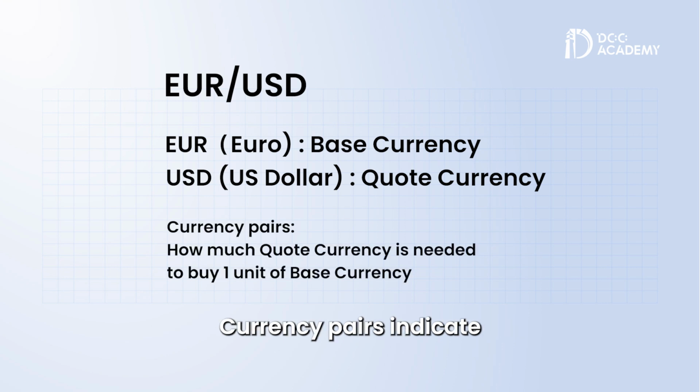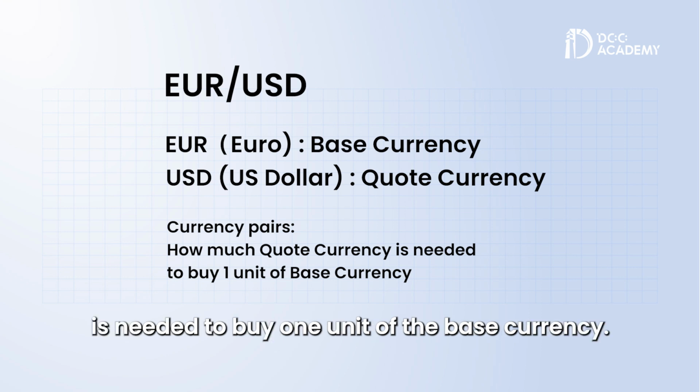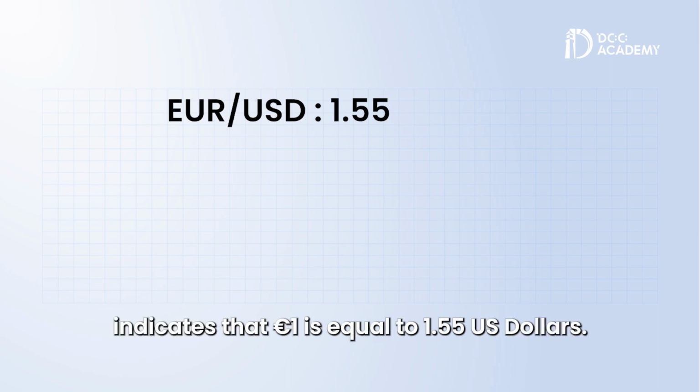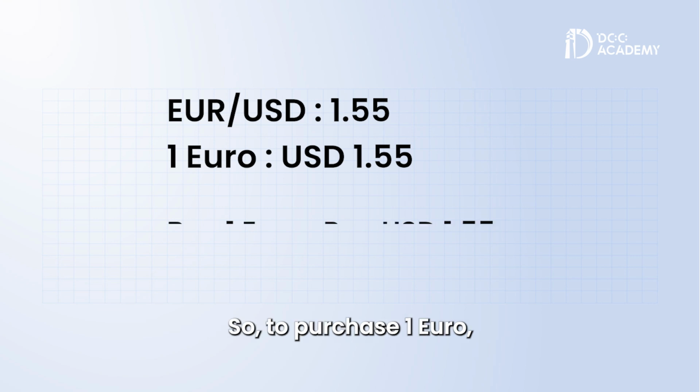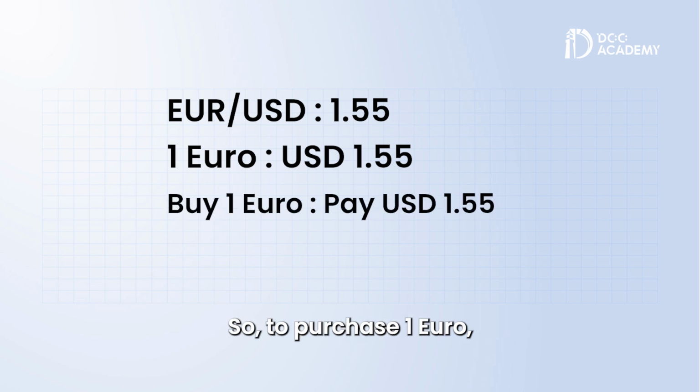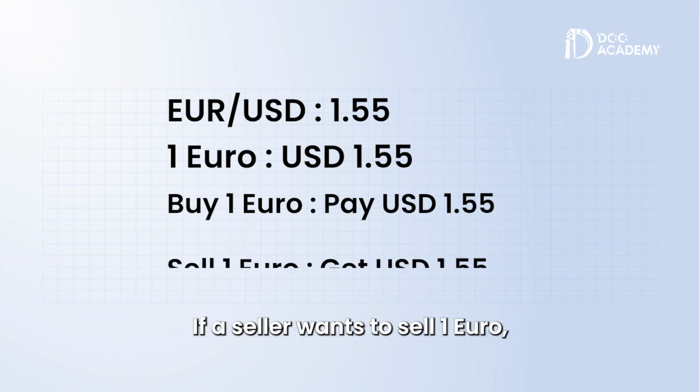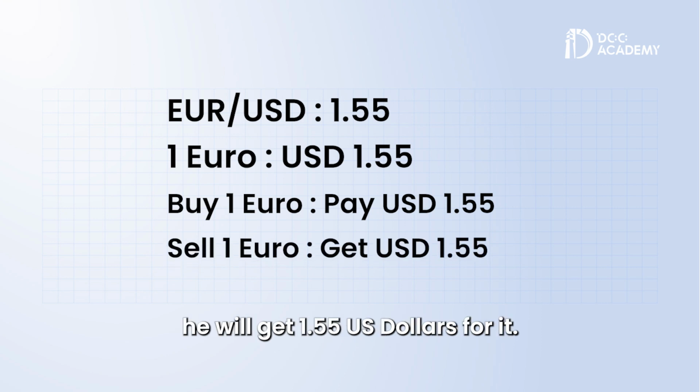Currency pairs indicate how much of the quote currency is needed to buy 1 unit of the base currency. For instance, euro to US dollar equals 1.55 indicates that 1 euro is equal to 1.55 US dollars. So, to purchase 1 euro, a buyer must pay 1.55 US dollars. If a seller wants to sell 1 euro, he will get 1.55 US dollars for it.